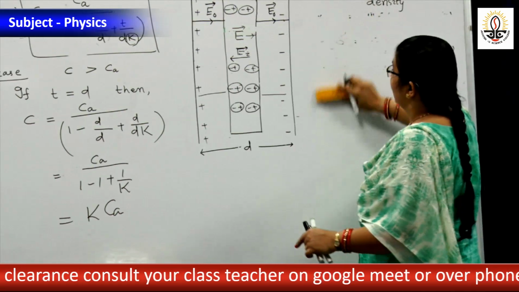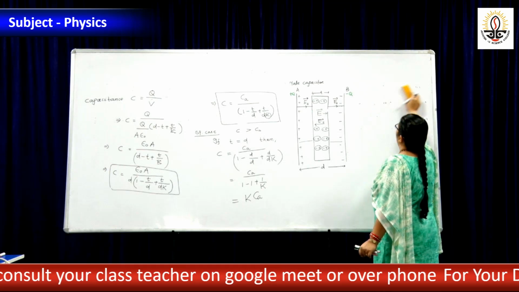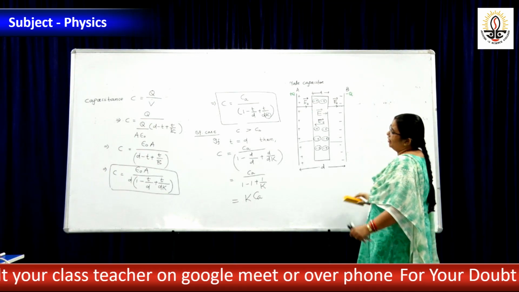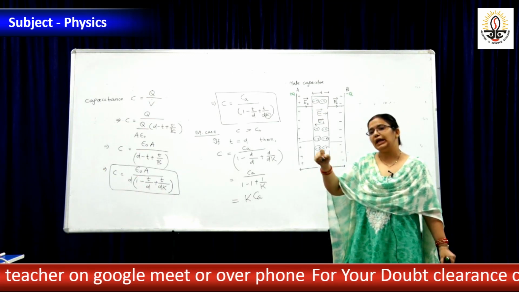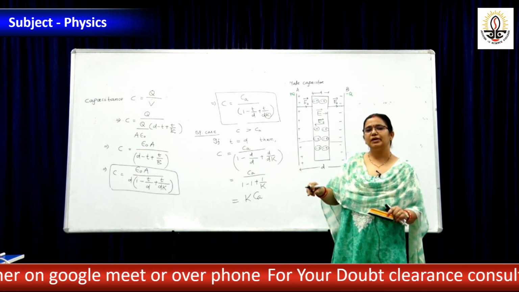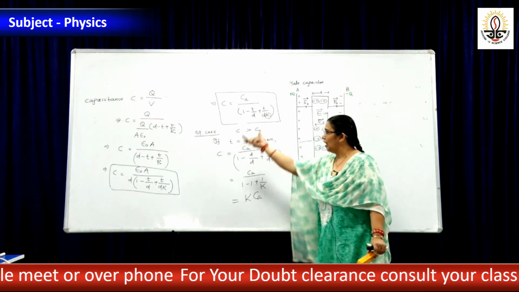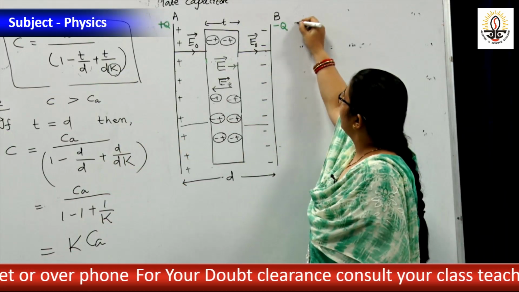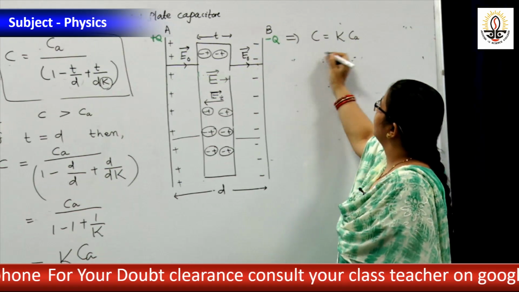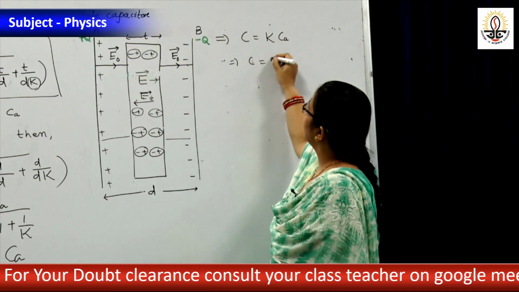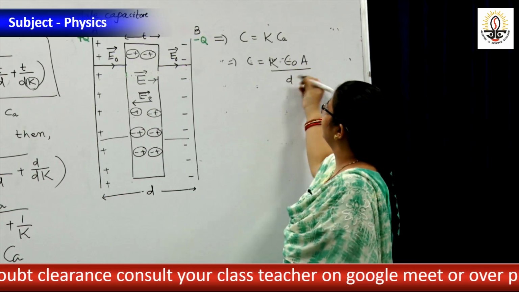Already we have, in the previous long question, in the special case, just substituted in terms of epsilon 0, epsilon, and epsilon equal to K into epsilon 0, then that becomes K epsilon 0 A by T. This is the actual derivation. That implies C equal to K Ca, means what? C equal to K into epsilon 0 A by D.